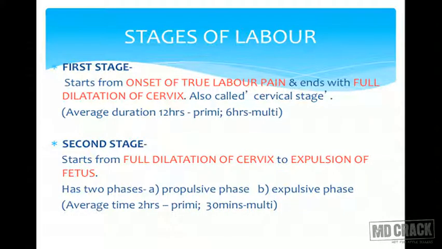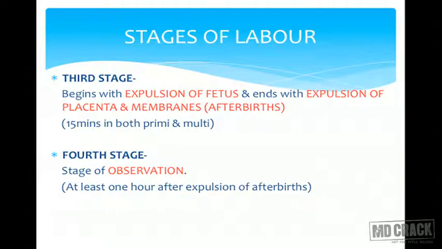Now the second stage, this is a stage of descent because the cervix is completely dilated. Second stage starts from full cervical dilatation till expulsion of the fetus. It has 2 phases: one is the propulsive phase and the other one is the expulsive phase. Average duration again, in primigravida 2 hours and in multi 30 minutes. So this is a phase where descent would take place. If the patient is in second stage, we can wait for 2 hours if she is primigravida. She should be delivered in those hours, and in multi the phase is 30 minutes.